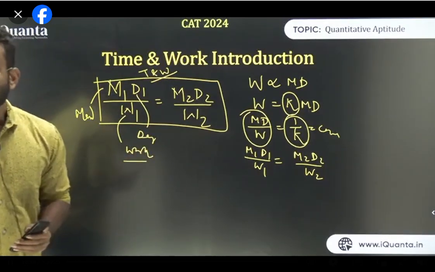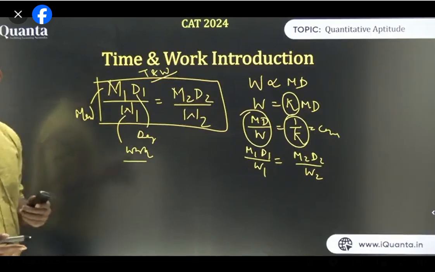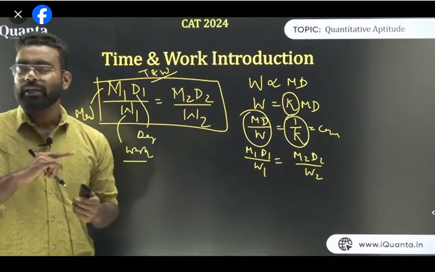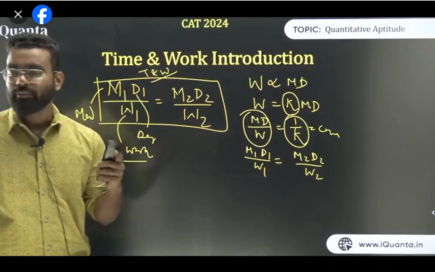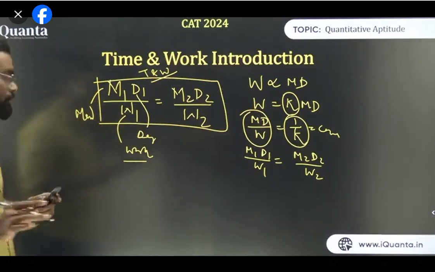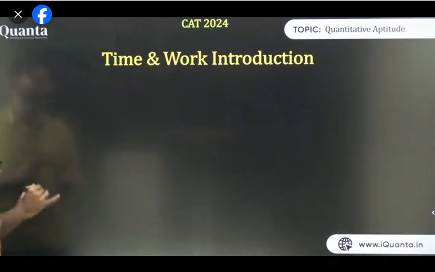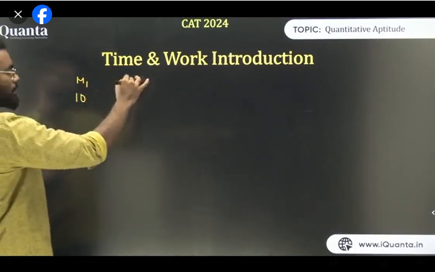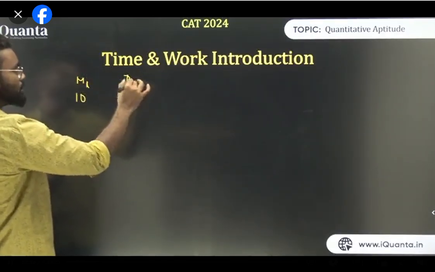Clear? You can do it the opposite way also: W1 upon M1 D1. We do it as M1 D1 upon W1. Generally, we keep the major values in the numerator. That's why we use M1 D1 upon W1. I'll give you one simple example of this also. Just think about it. Let's say M1 is 10 men in 10 days. Sorry, this is days.